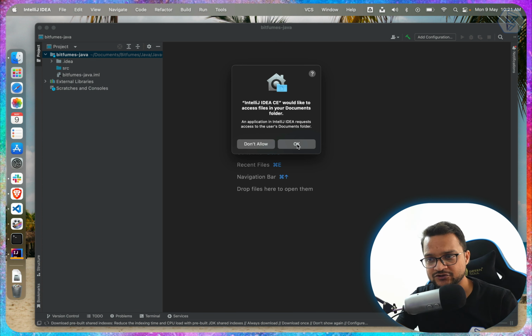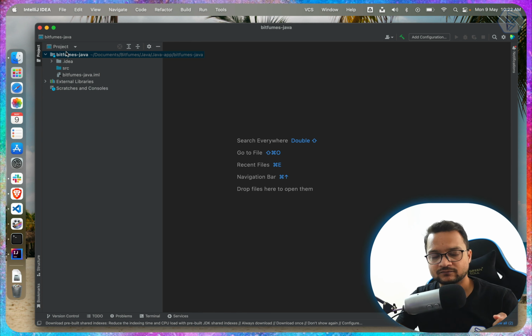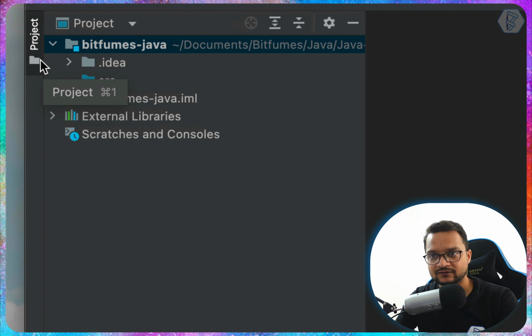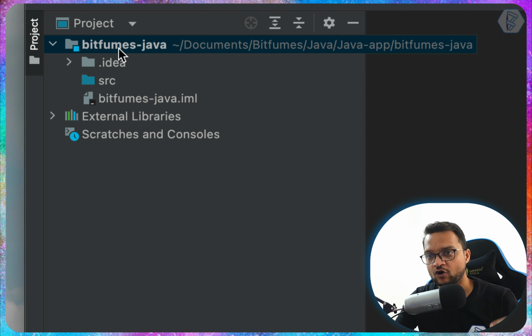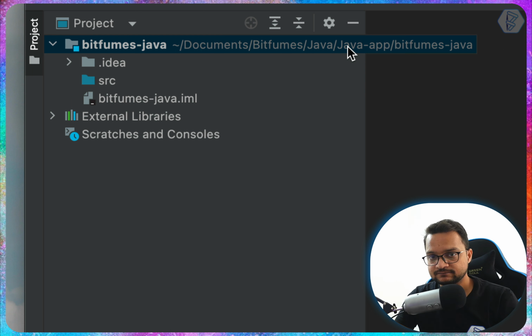It's asking for some permission, click on OK, and it's downloading pre-built shared index. Something is doing. I don't have to care about these things. What I have to care about is on the left side. See, this is the name which we have given to our project, Bitfumes Java, and it's on this level of directory: Documents, Bitfumes Java, Java app, and Bitfumes Java. Inside this directory, the directory is named Bitfumes Java.